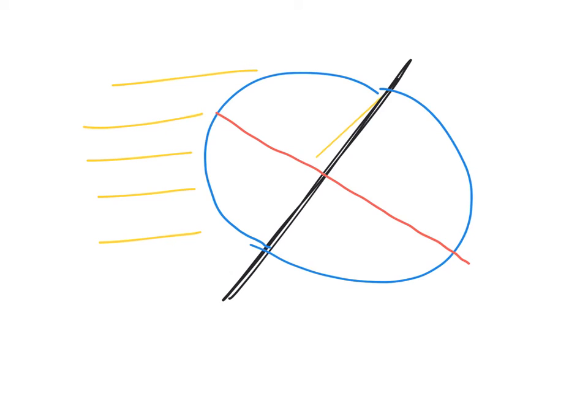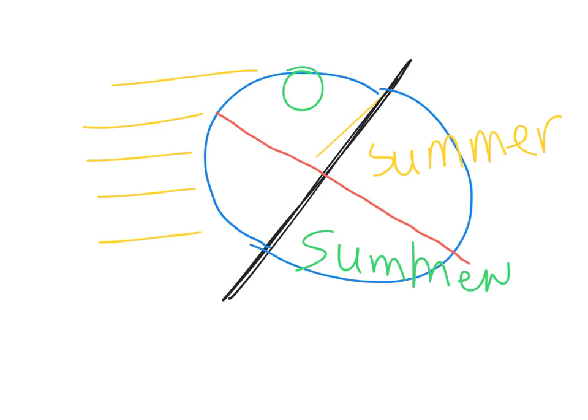So the question is, when we take a look at this picture, where do you think is summer? Is summer going to be up here, or is summer going to be down here? So West Virginia would be about right there. So what do you think? Which one is summer? Is it summer in the southern hemisphere? Is it summer in the northern hemisphere? What do you think? So let's pause for a second and let you think.